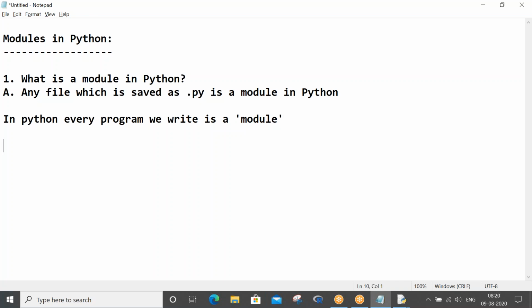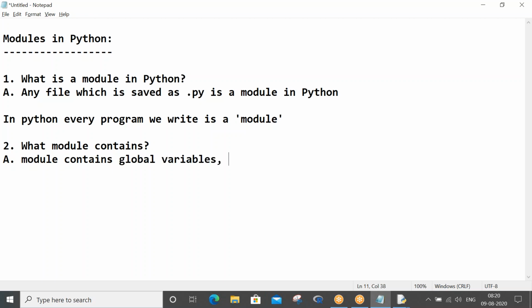So what does a module contain? Can you guess? A module contains its properties. What are those properties? A module contains global variables, functions and classes.